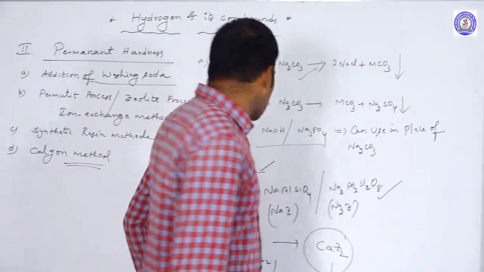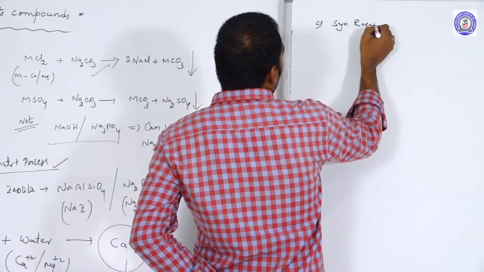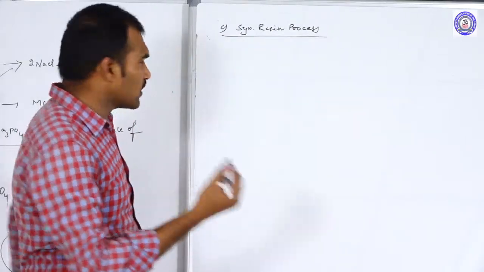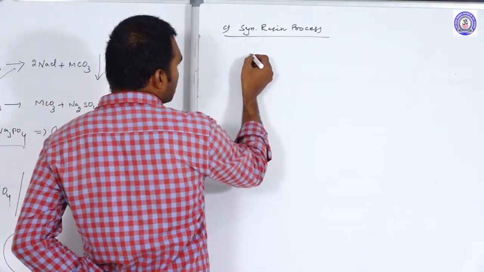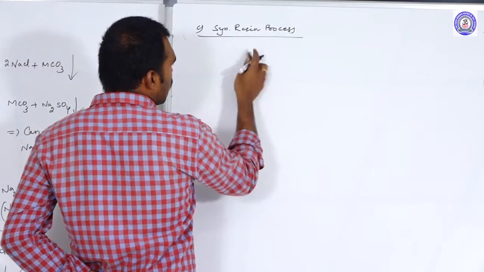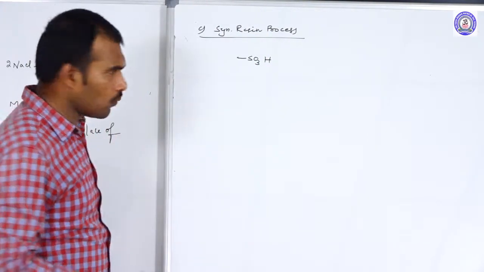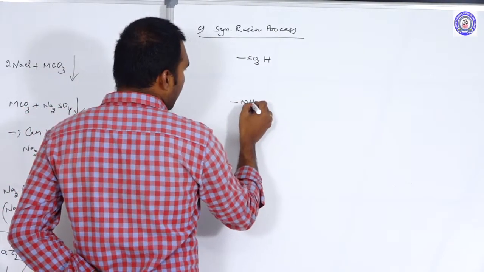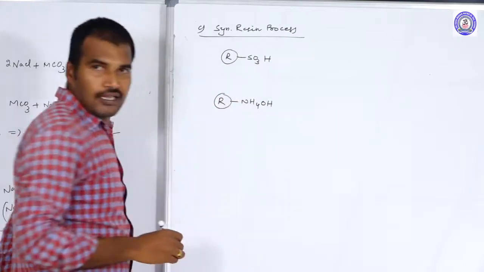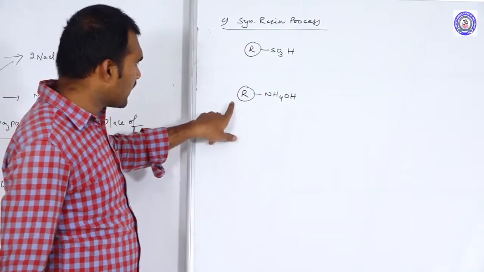Okay, next, the third process, that is the synthetic resin process. In this process we are using special organic compounds having acidic functional groups, like SO3H, and basic functional groups, that is NH4OH. So these are the acidic functional group containing resins, and these are the basic functional group containing resins.